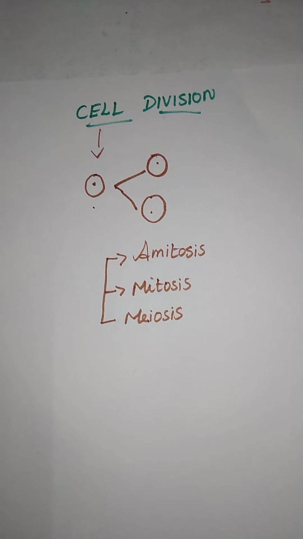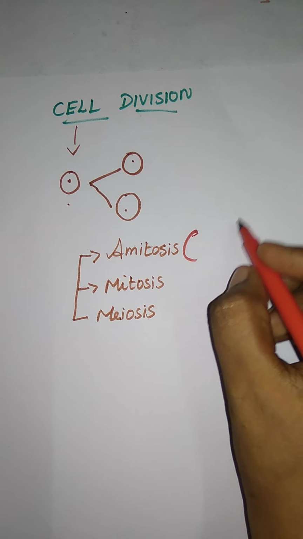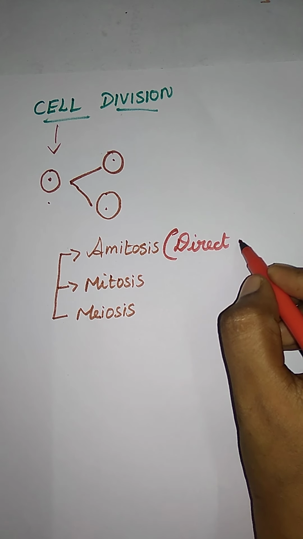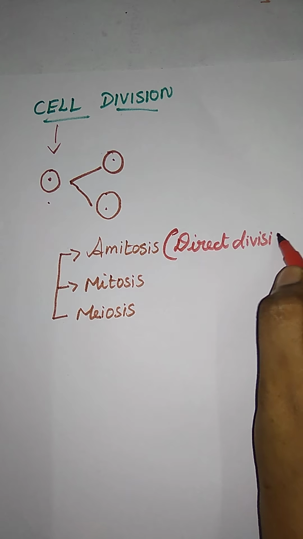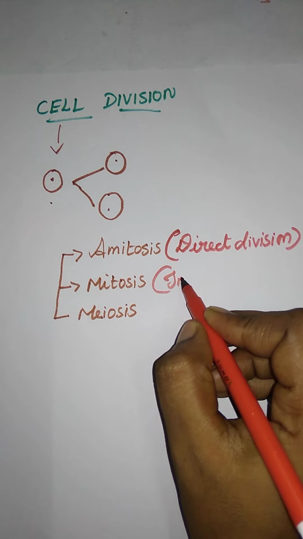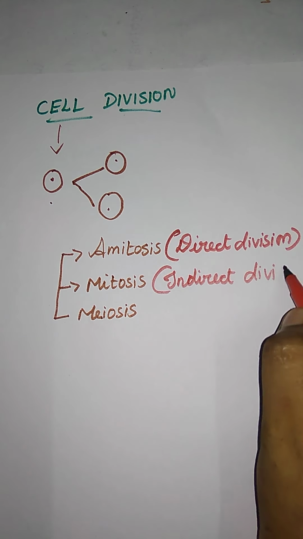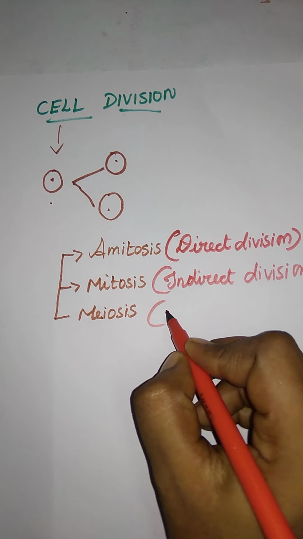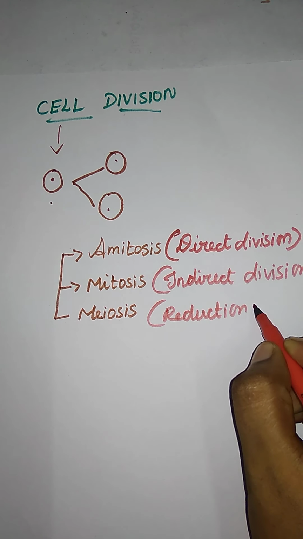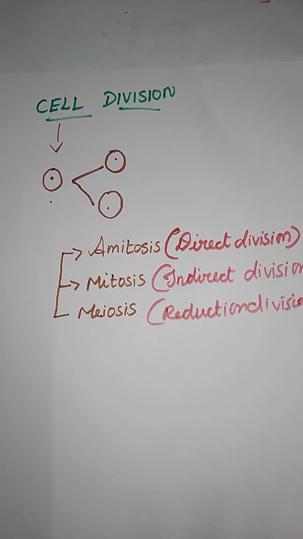If we see them one by one, the first one is amitosis. Another name for it is direct cell division. Next, mitosis is the indirect division. And the last one, meiosis, is the reduction division. First you have to know the meaning of direct, indirect and reduction division.